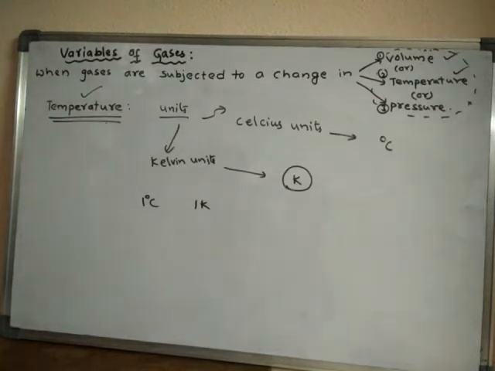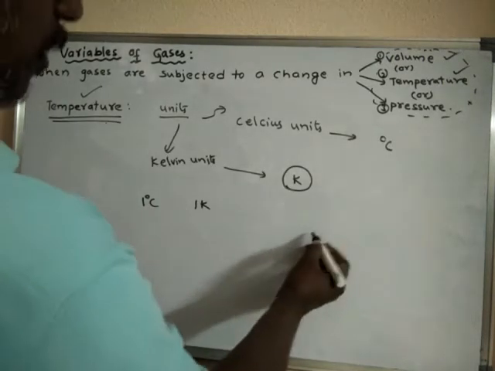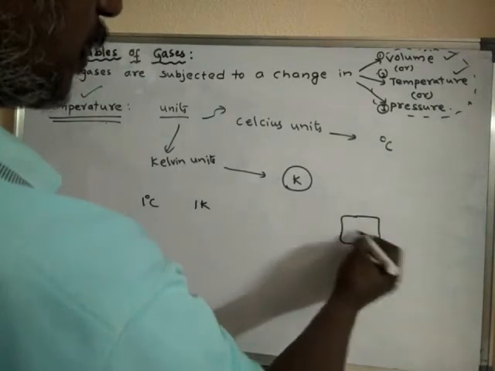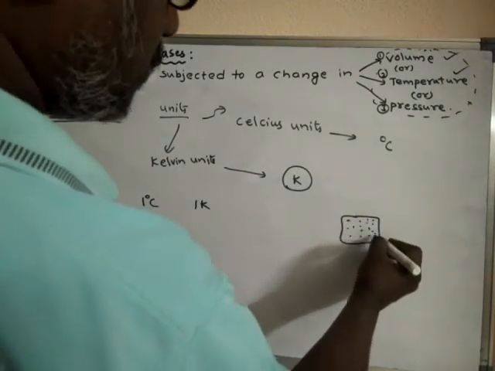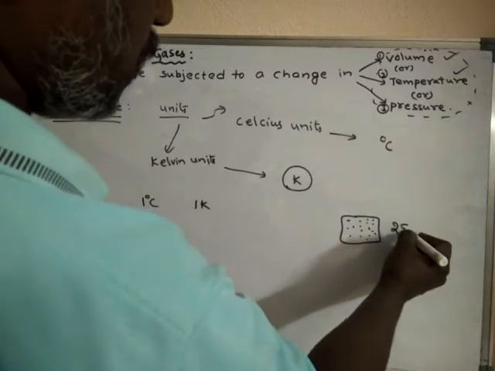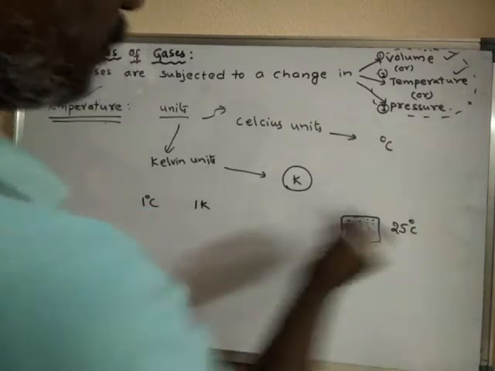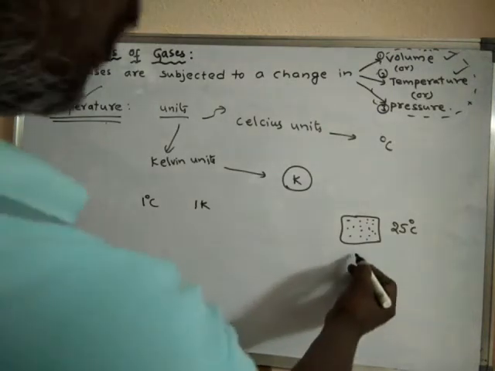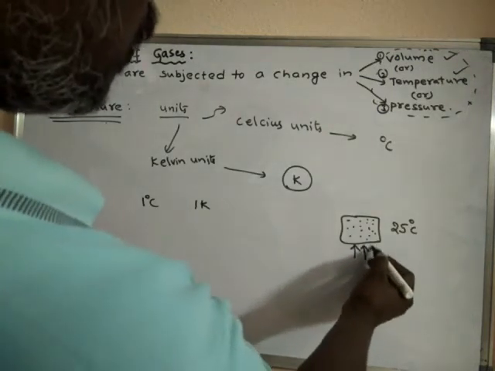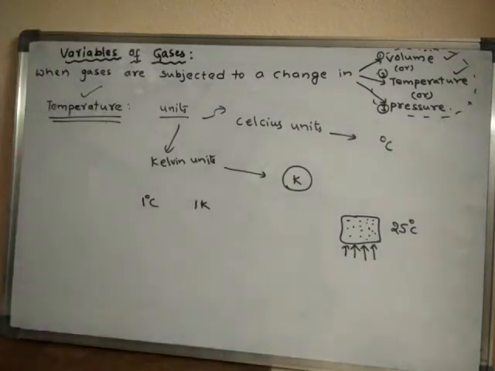So look here, the rise in temperature. For example, if a substance's temperature is 25 degrees centigrade, and I heat this substance, the kinetic energy of the molecules increases. Therefore, the temperature of the substance also increases.